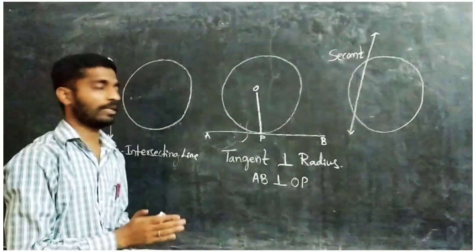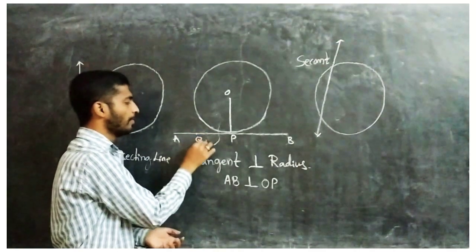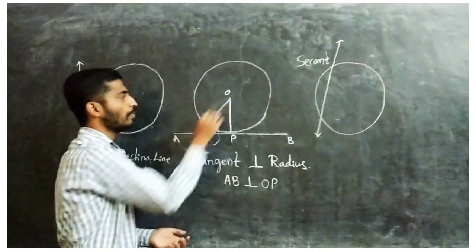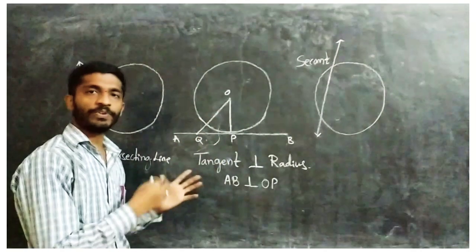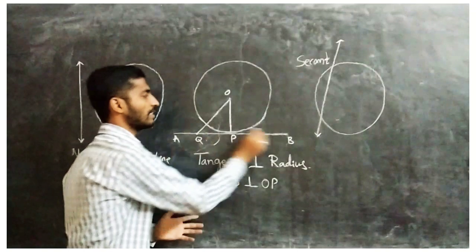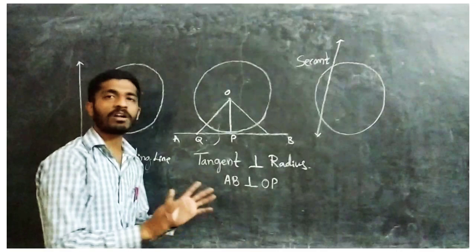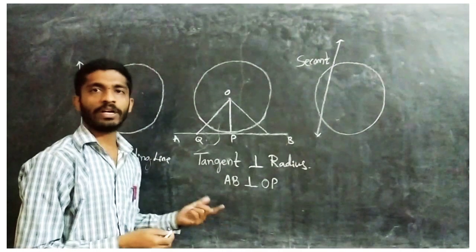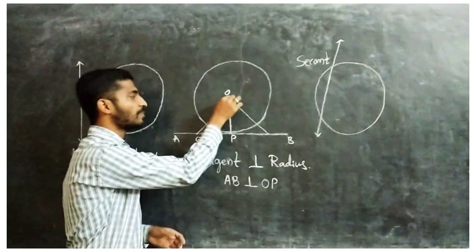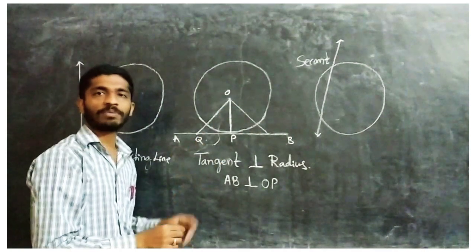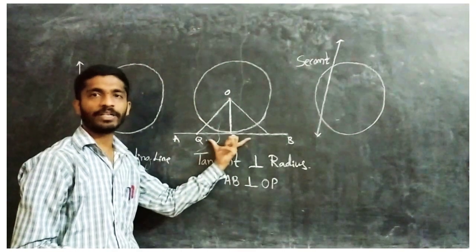How is it possible? If I take any other point, let's take here Q, and join Q to O, then OQ is always greater than OP. If you take any other points on the line AB, they will be greater, and they will not become the radius. You will get the radius only from the point P. That's why the shortest length of that line is always perpendicular to AB.